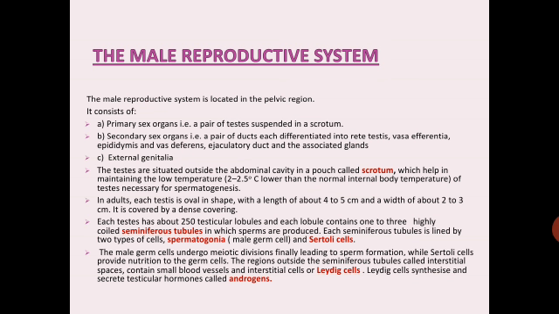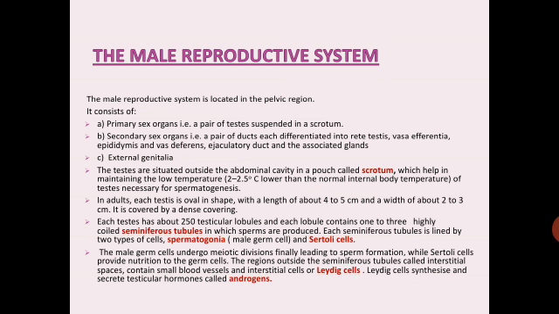Secondary sex organs, that is, a pair of ducts, each differentiated into rete testis, vasa efferentia, epididymis and vas deferens, ejaculatory duct and the associated glands. Thirdly, it consists of external genitalia. So the male reproductive system consists of primary sex organs, secondary sex organs and the external genitalia.